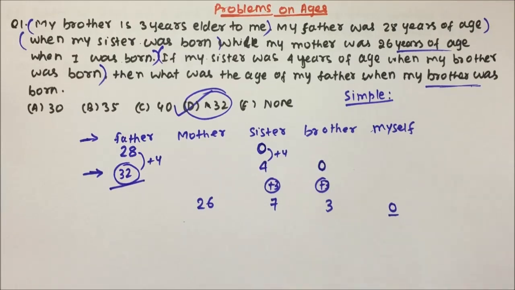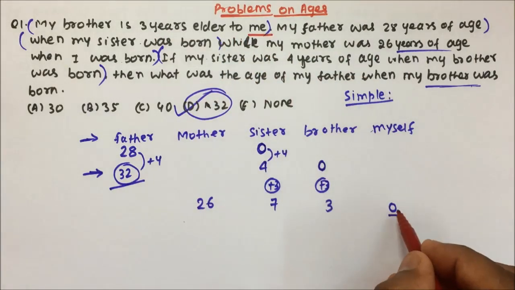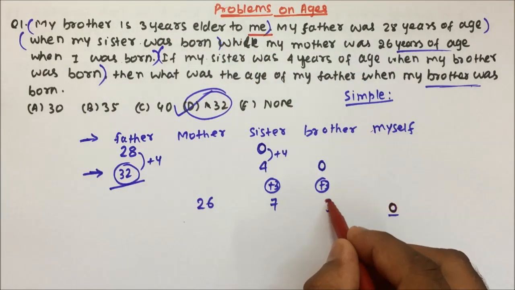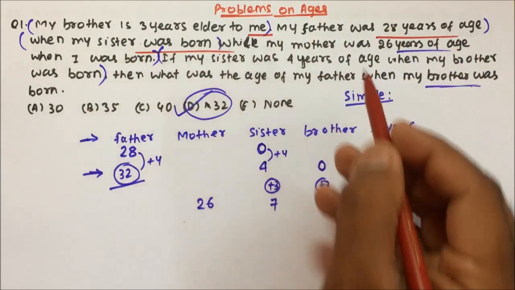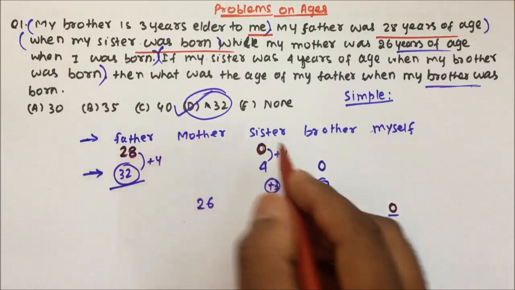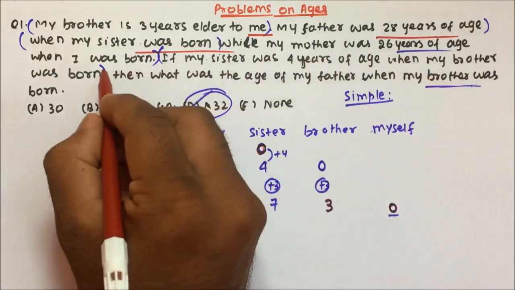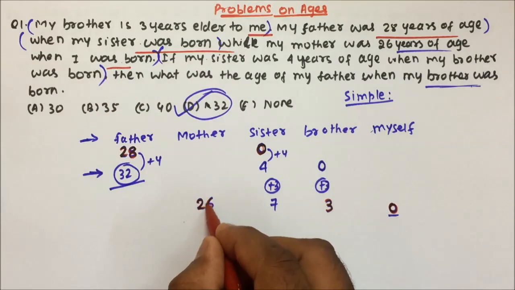So friends, this question is very simple. If you want, I can explain you once more. See, my brother is 3 years elder to me. So when I was born, that time my brother was 3 years old. My father was 28 years of age when my sister was born. So when my sister was born, that time my father was 28 years of age. And my mother was 26 years of age when I was born.